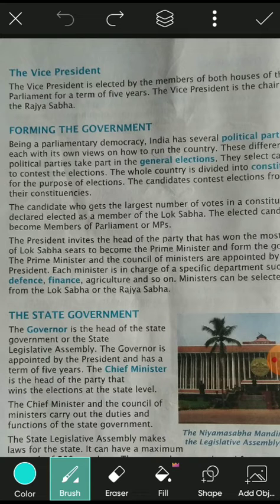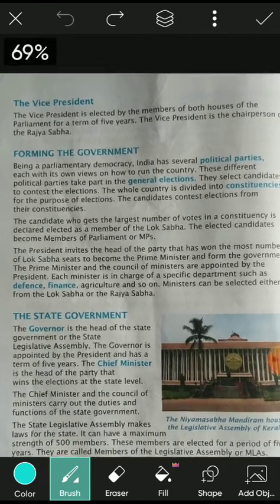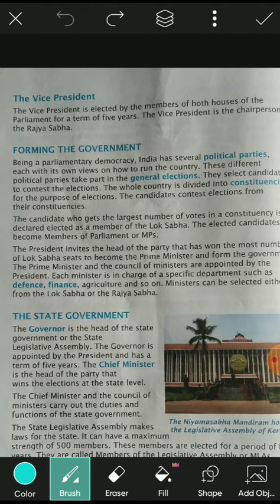So now, forming the government. That means how a government is formed. Being a parliamentary democracy, India has several political parties, each with its own views on how to run the country.